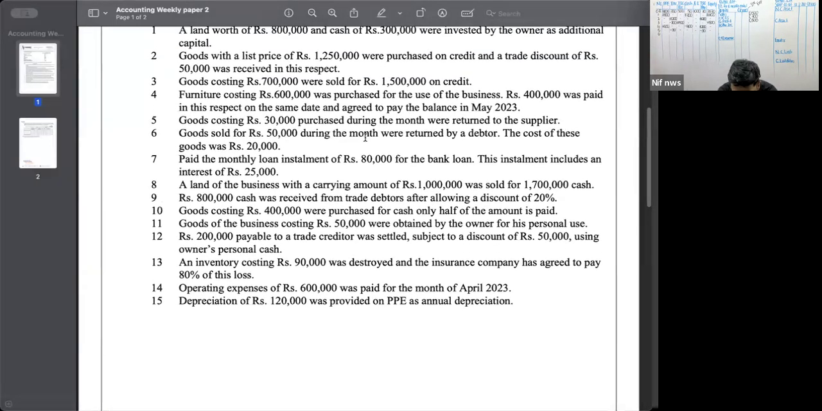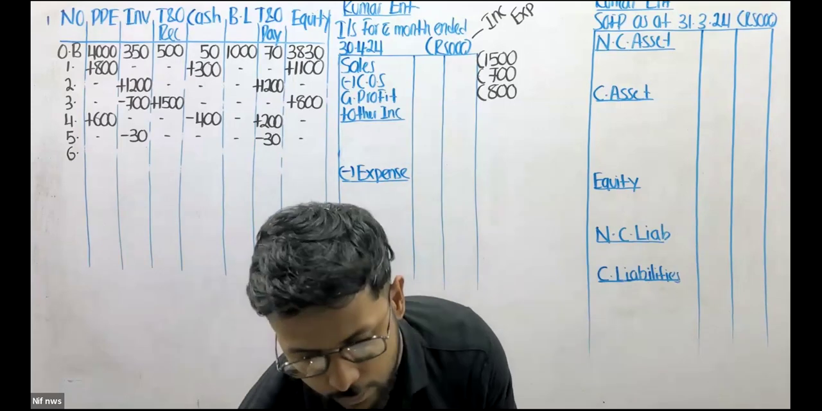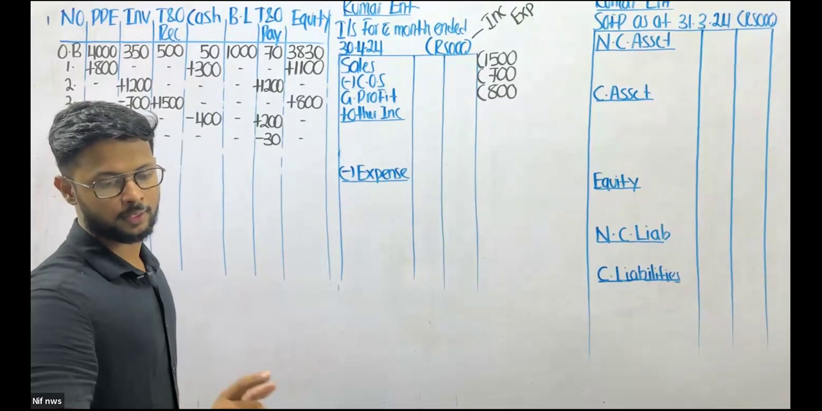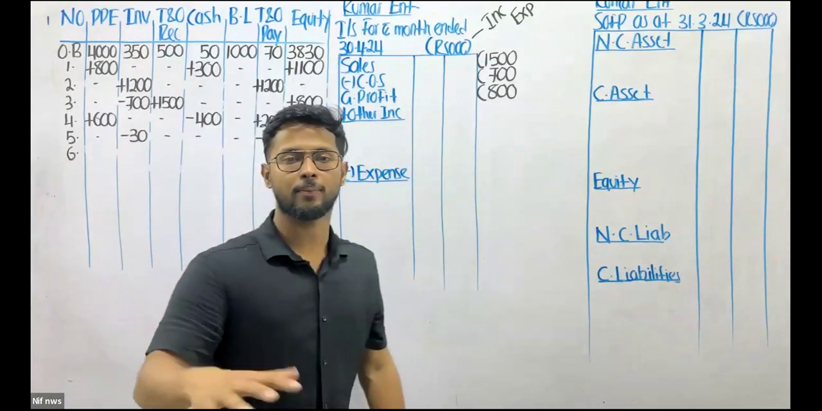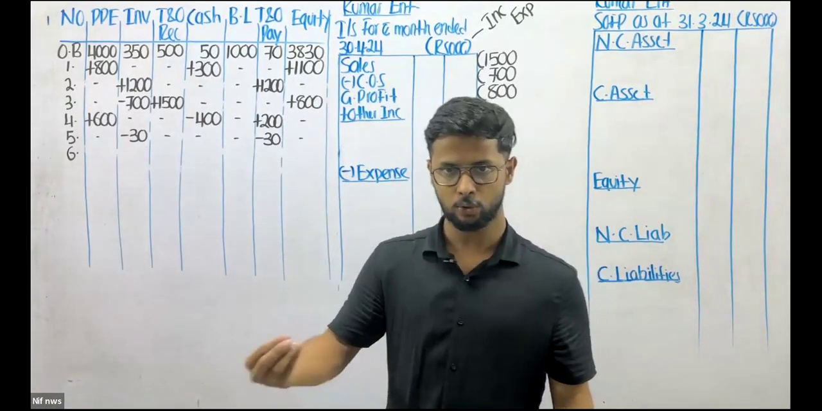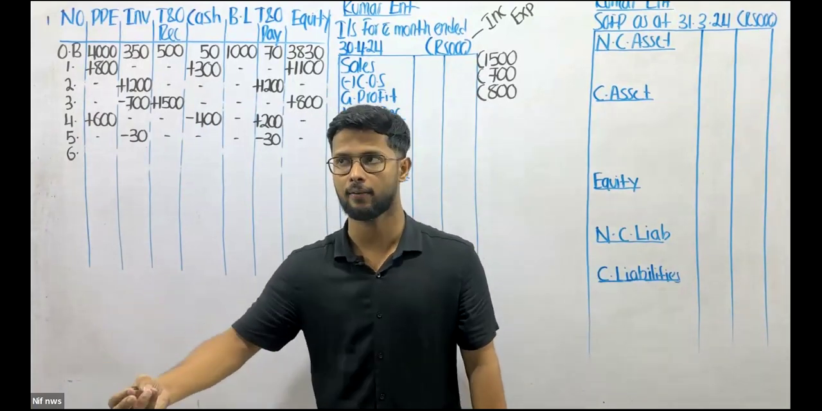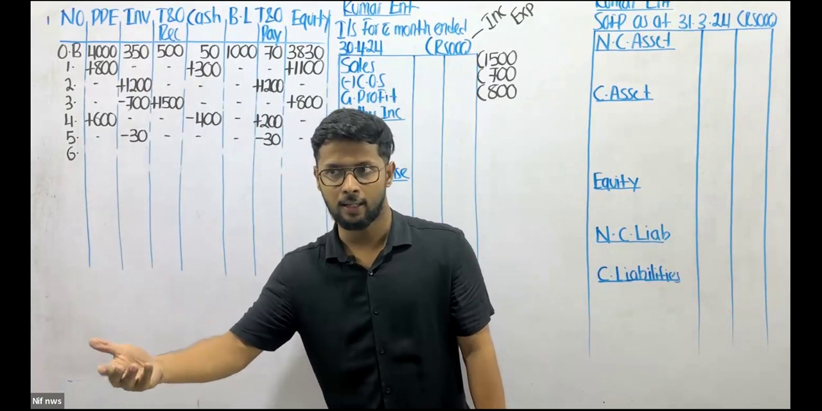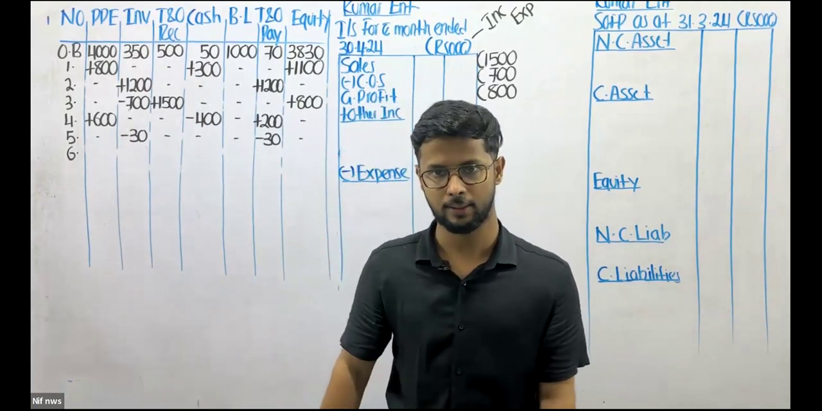Goods sold for 50,000 during the month were returned by a debtor. The cost of these goods was 20,000. Okay. So now, is this purchase return or sales return? This is sales return. So guys, goods are being returned by a debtor, which means it's a credit sale that was done previously, and now it is getting returned by the customer, right?